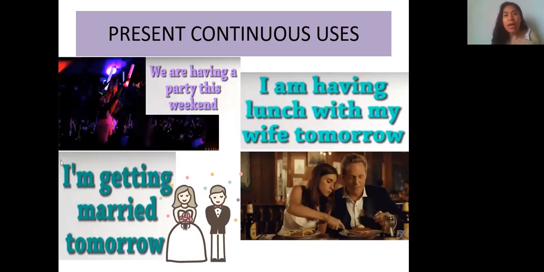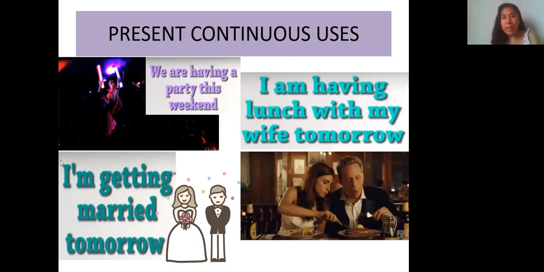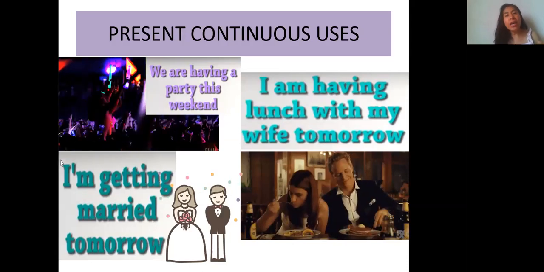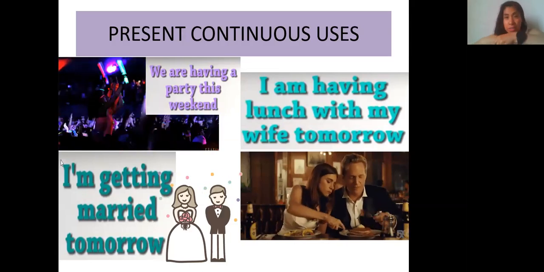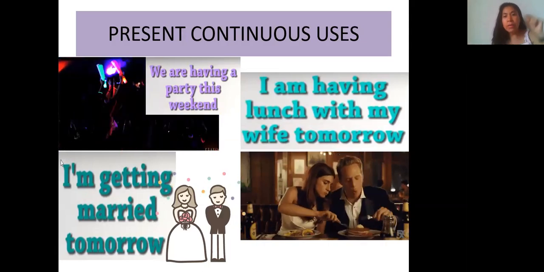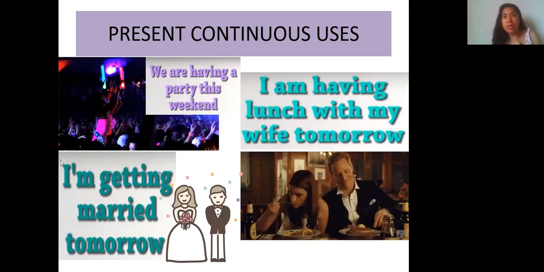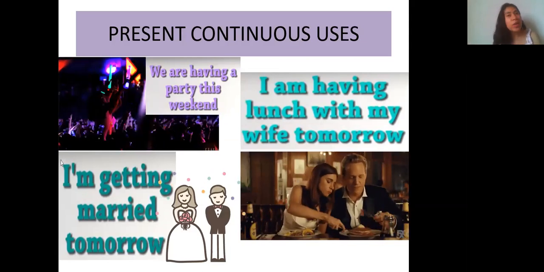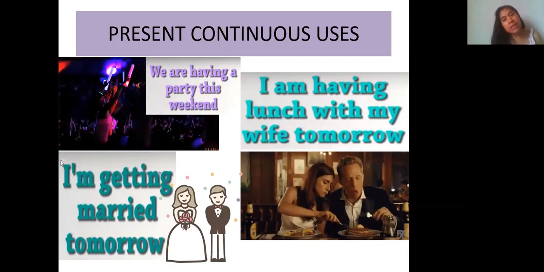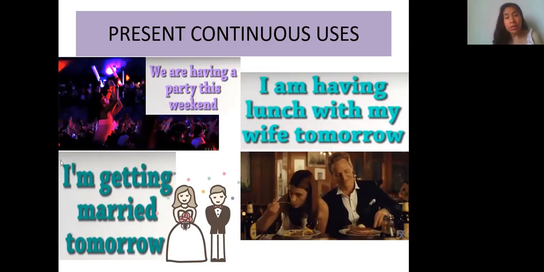So I am saying that in my near future, I am going to have a party. I have the cake, I have the music, the DJ, all is prepared, and I have an arrangement with other people. In the second example above, it says, I am getting married tomorrow. So all is prepared. We have an arrangement with the church, we have the guests, the food, all is done. We have the arrangement done.